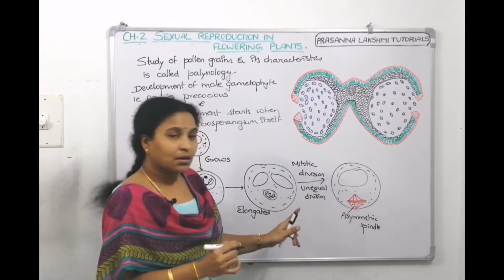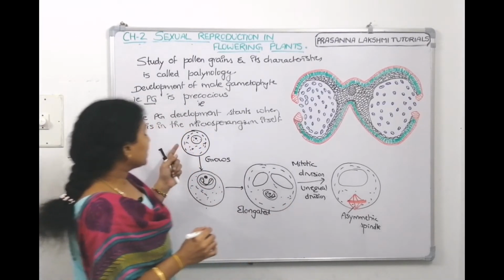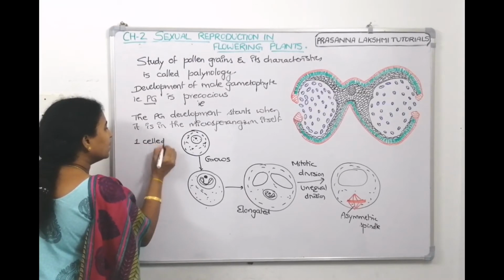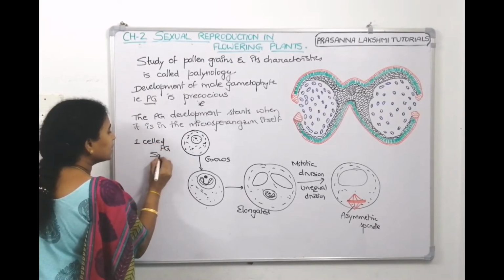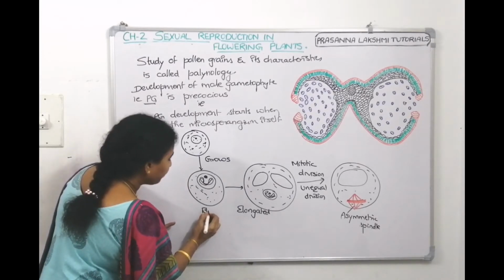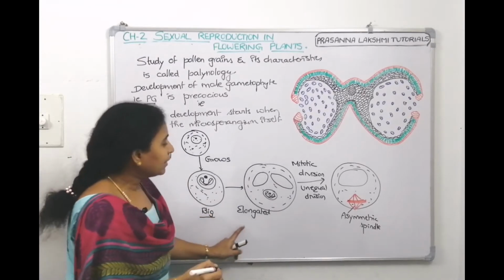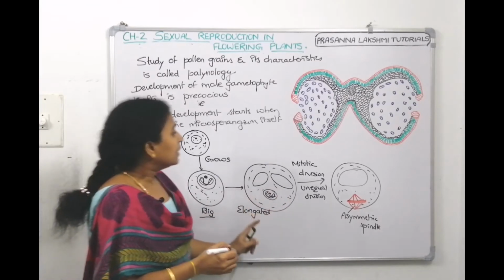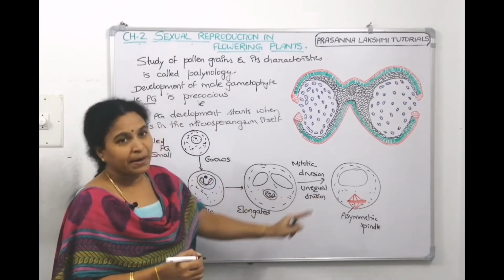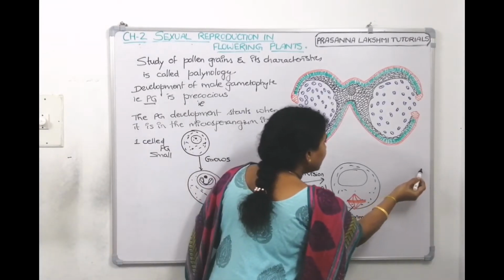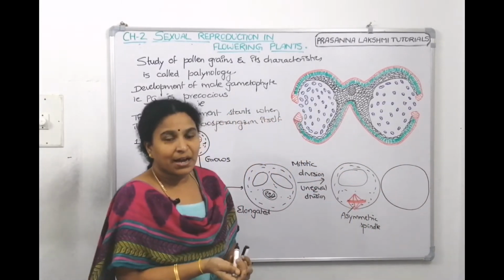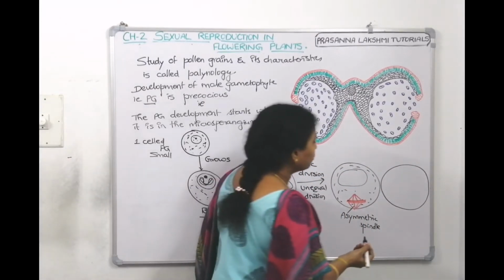Then it makes a matured pollen grain. So we started with one-celled pollen grain. What is this called? This is called one-celled pollen grain. It is small. It grew and it became big. Then it elongated and developed a vacuole. Then it will show mitotic division, which is an unequal division. It makes an asymmetric spindle. And then finally, after the asymmetric spindle divides, it's going to form two cells.